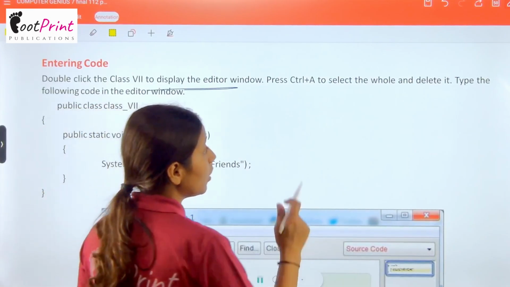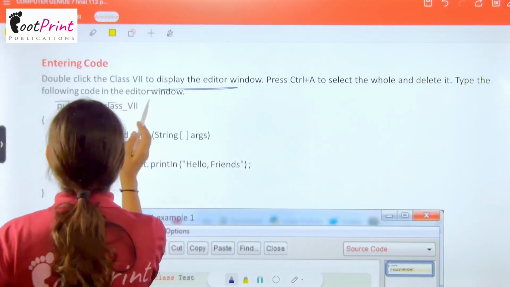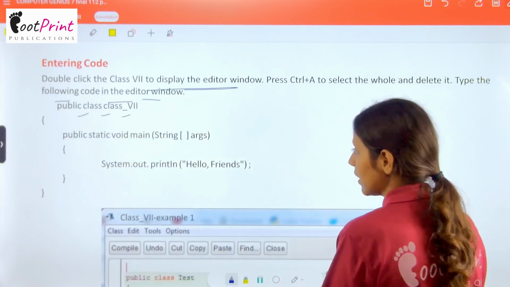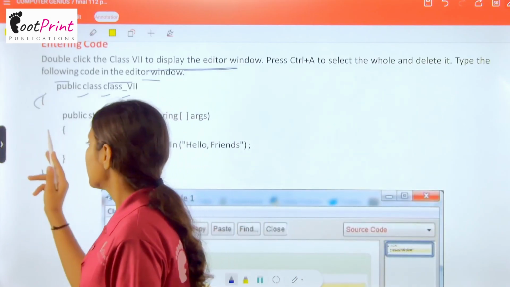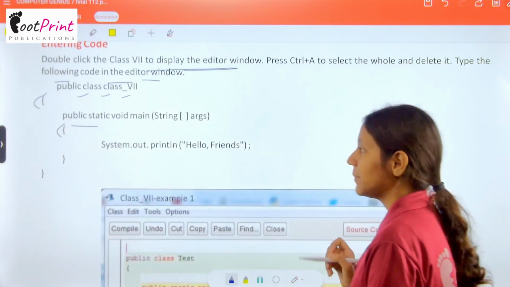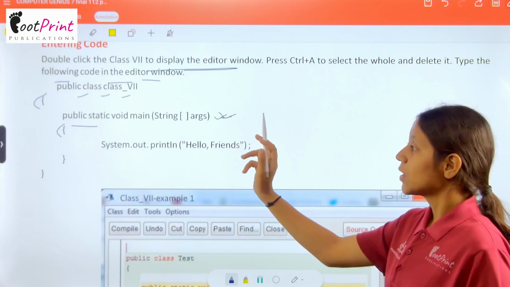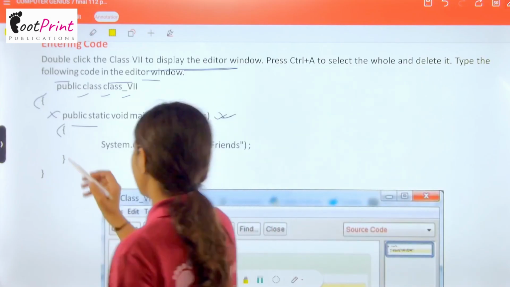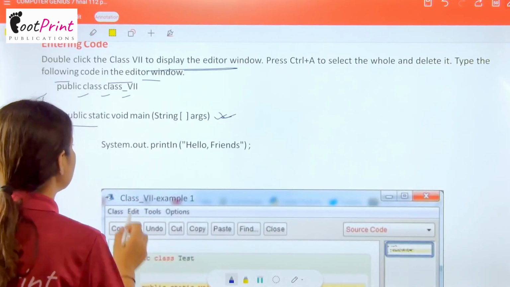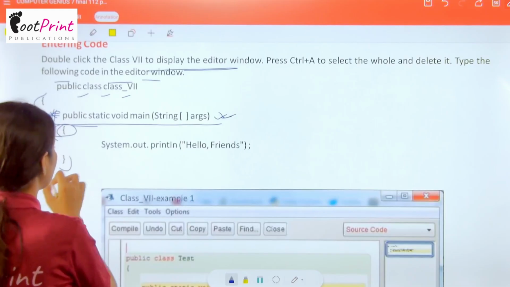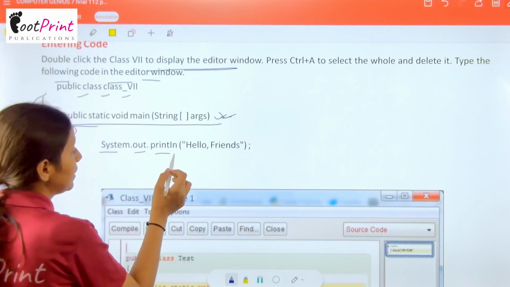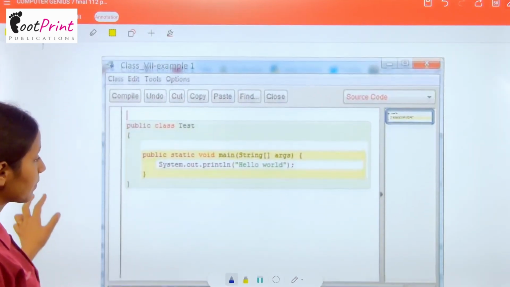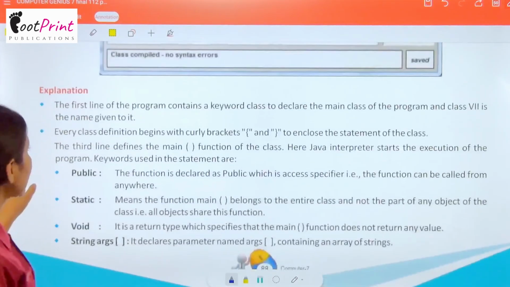Press Ctrl A to select the whole and delete it. Type the following code in the editor window. So first we have public, then class 7th. Then you have to use these brackets, public static void main string args. This is a constant statement. This will not change in any program. In the whole of the program this will remain constant. Okay, it is the starting. Then you have to use system.out.print and hello friends, and you will see it will print hello friends. Now we have the explanation.